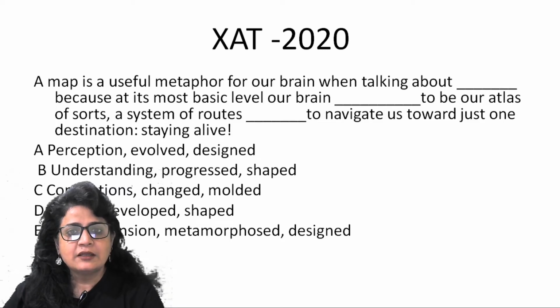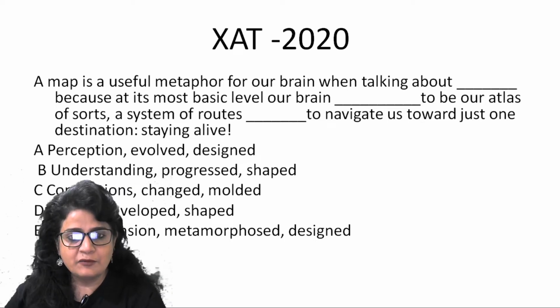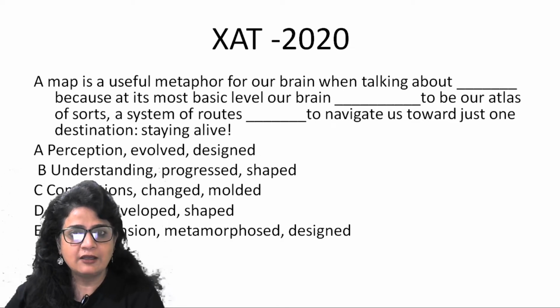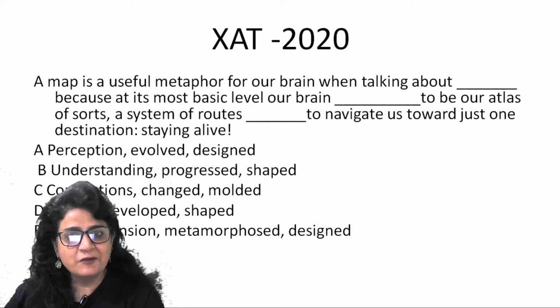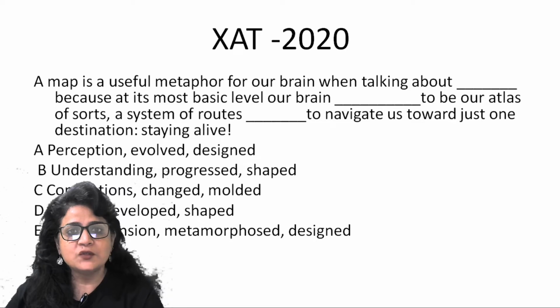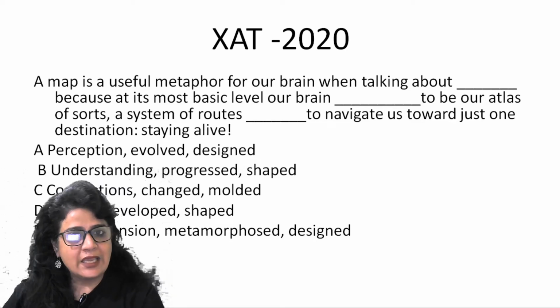Our brain evolved or our brain progressed to be our atlas of sorts, a system of roots designed or shaped to navigate us towards just one destination, staying alive. So here the brain is designed to direct us towards one single goal, that we have to stay alive. So that is what makes A your answer.